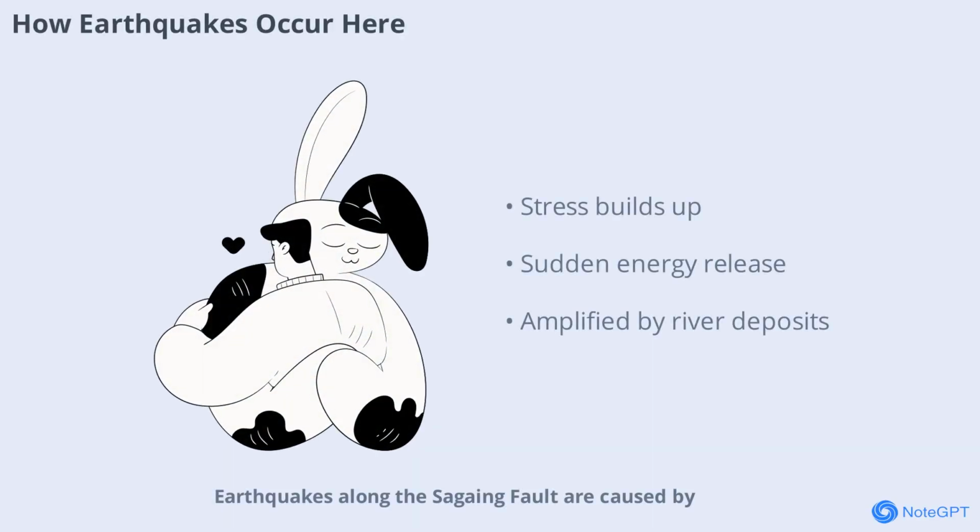Earthquakes along the Sagaing Fault are caused by the buildup and sudden release of seismic energy. As the Indian and Sunda plates move horizontally against each other, stress accumulates along the fault until it's released in the form of an earthquake. The alluvial deposits in the Irrawaddy River Valley can amplify seismic waves, increasing the impact of these events. This explains why central Myanmar often experiences moderate to strong earthquakes, some exceeding magnitude 7.